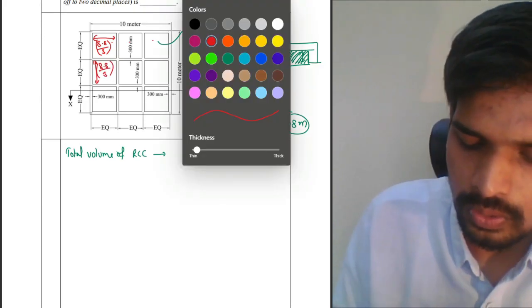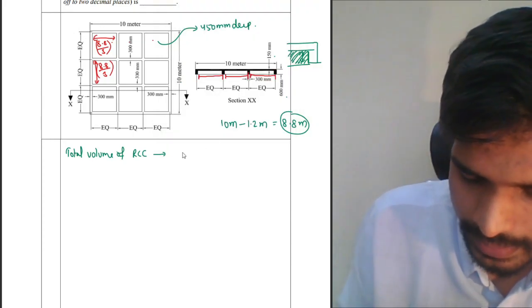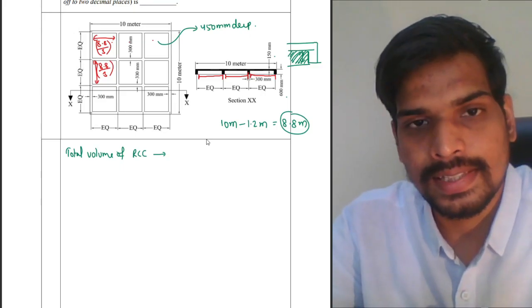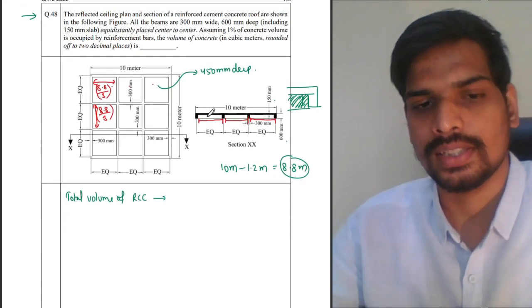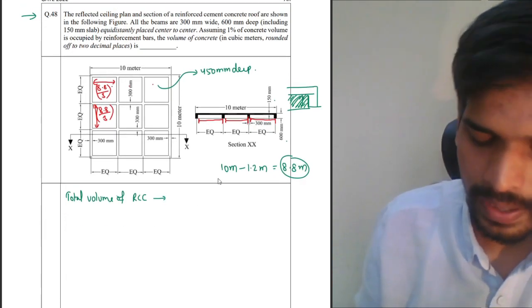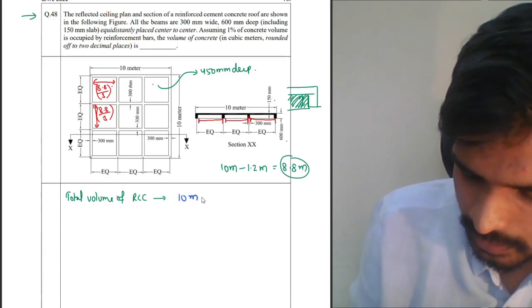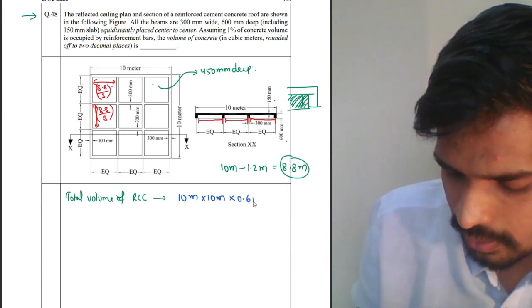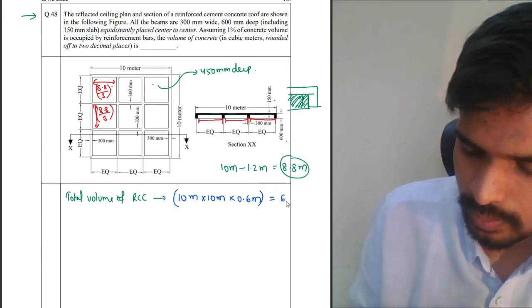Let us now find out the total volume of RCC slab. Total volume of the slab till the bottom of beam thickness. I'm doing everything in meters itself. What do we want an answer in? Cubic meters. So let us do everything in meters itself. Total volume of RCC basically will be 10 meter by 10 meter by 0.6 meter. So this basically will be 60 cubic meters.